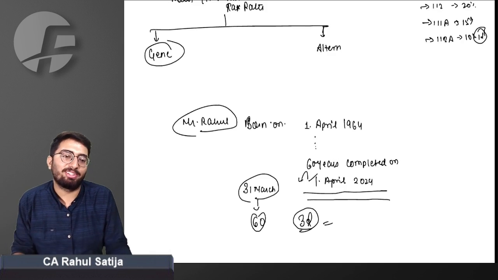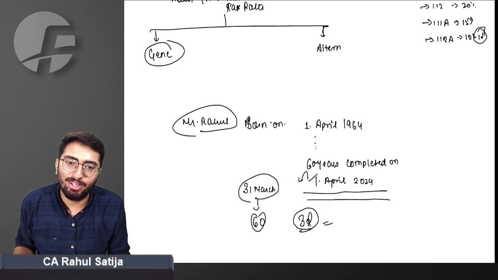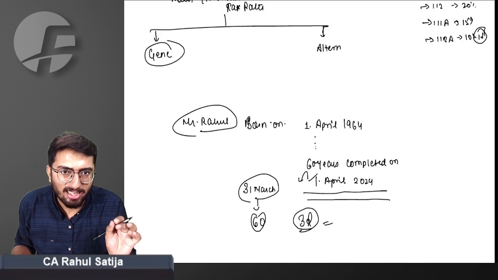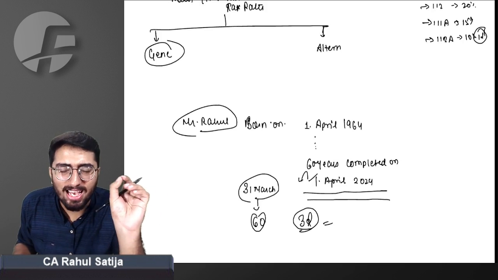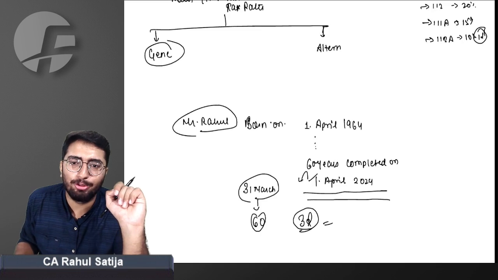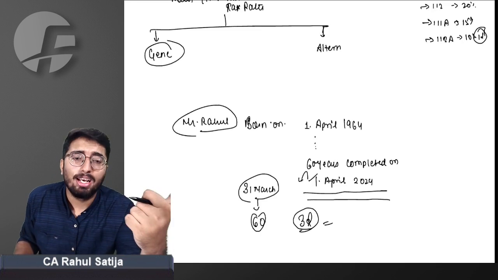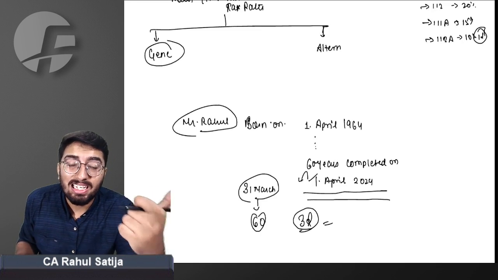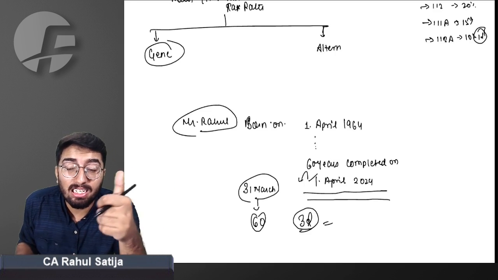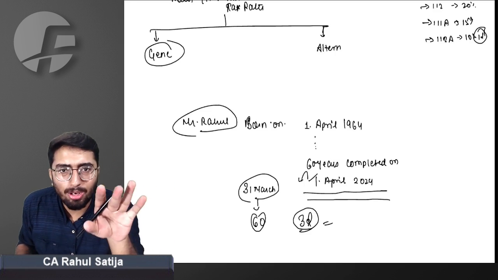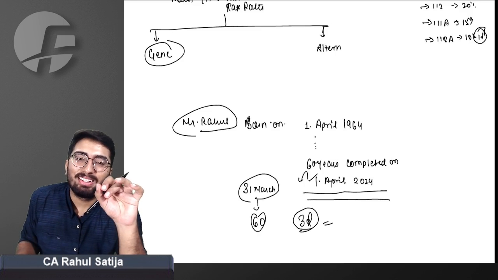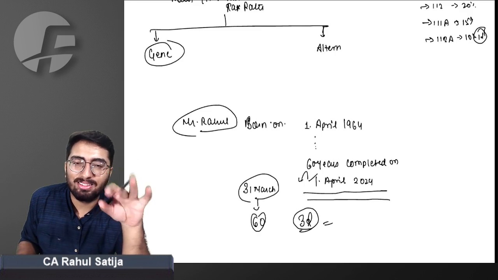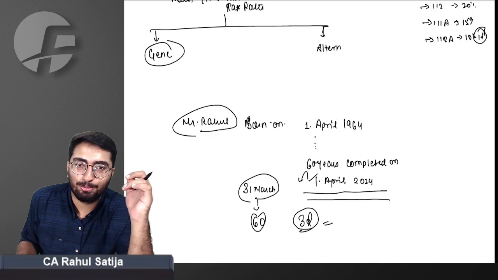Did you get this point or not? This point simply says that if a person has a birthday on 1st April 2024, completing the age of 60 on 1st April, he is deemed to have completed such age a day before, which means on 31st March only he will be considered a person of 60 years of age.